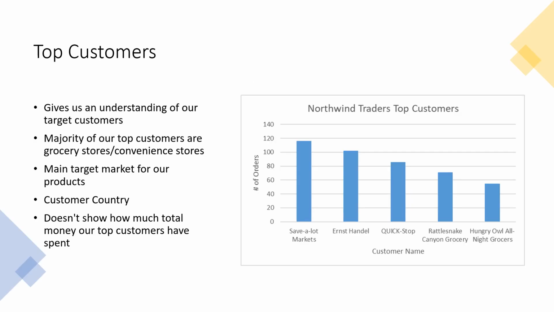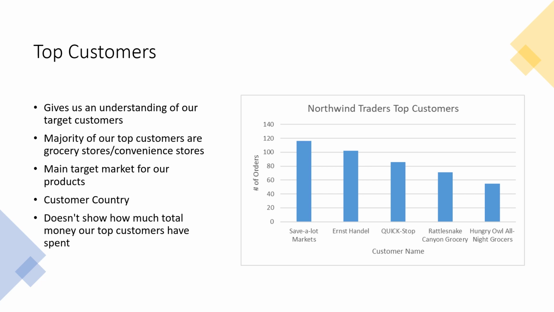For the next graphic, our team chose to focus on the top recurring customers and customers' names as one of our 5 subsets because it allows us to obtain analysis and understanding of our target customers and market. Based on the visualizations, we can see that the majority of our top customers are grocery stores and convenience stores, telling us that this is a main target market for our product.